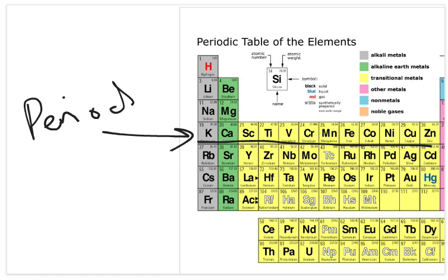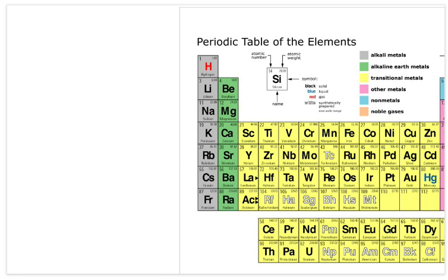So again, this might be getting a little bit more specific than we need to go right now, but typically they have electrons in the same energy level, but they don't necessarily have similar chemical and physical properties going across. So the similar properties are the up and down, are the vertical families. Groups going across the periods don't have similar properties. They actually change as we go across, and we'll look at some of those changes rather in depth here in chemistry.